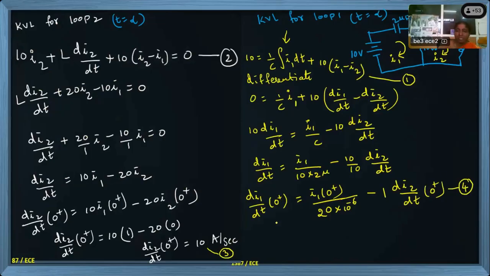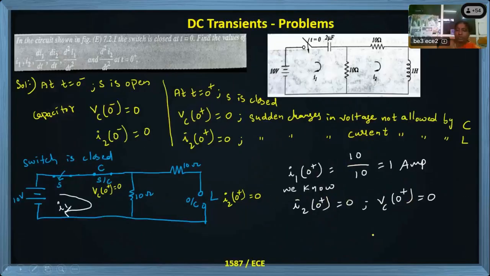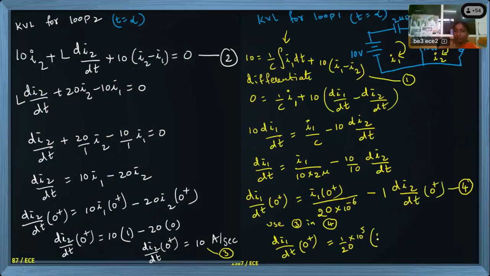Now I am using 3 in 4. Now what happens? dI1 by dt at 0 plus equals 1 by 20 micro, so 1 by 20 into 10 power 5, and then I1 of 0 plus, here it is 1 ampere, minus 1 into dI2 by dt at 0 plus, it is 10 ampere per second, minus 10.